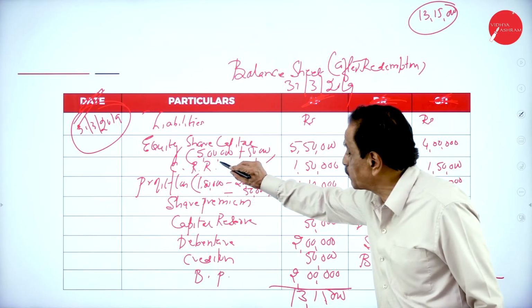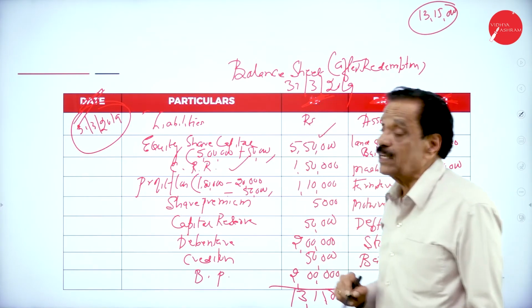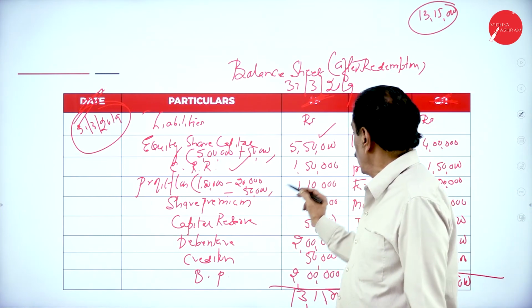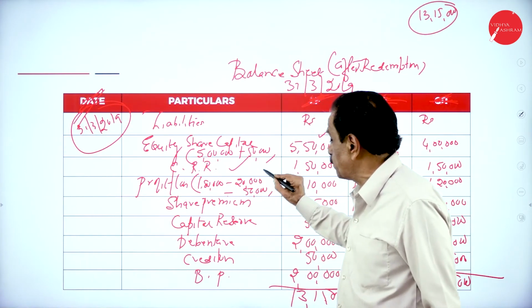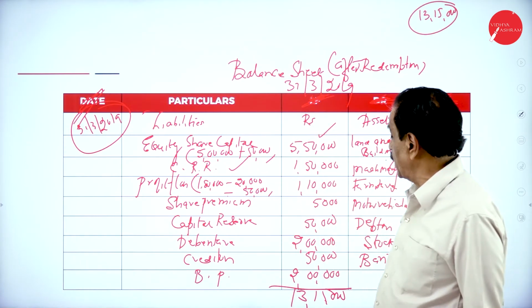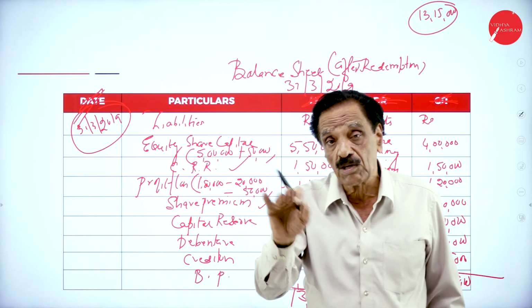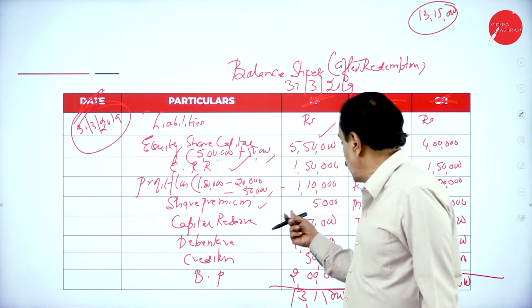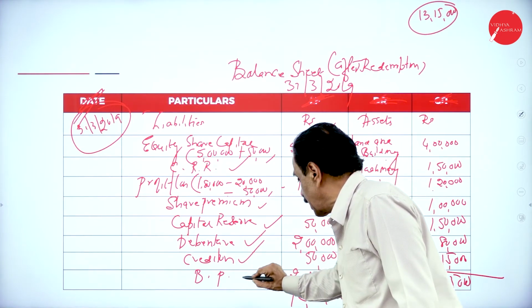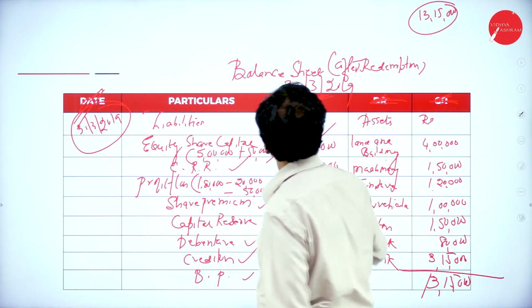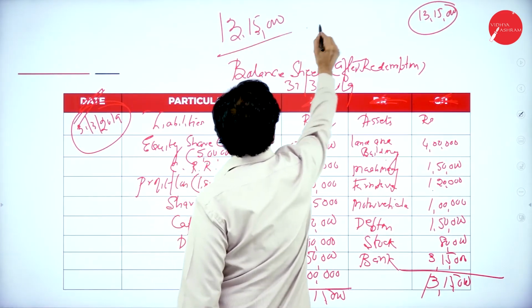You already existing capital 5 lakh, by issuing the share 50,000 become 5 lakh 50,000. You created a CRR with the help of the general reserve and P&L account 1 lakh 50,000. In your P&L account 1 lakh 80,000, loss on sale of investment 20,000, CRR utilized 50,000, 1 lakh 10,000 left over. The existing premium is 20,000, which has been utilized for redemption of preference share. How much left over? 5,000. Capital reserve same. Debenture remains same. Creditor same. BP is same. So it will tally for 13 lakh 15,000. Balance sheet.